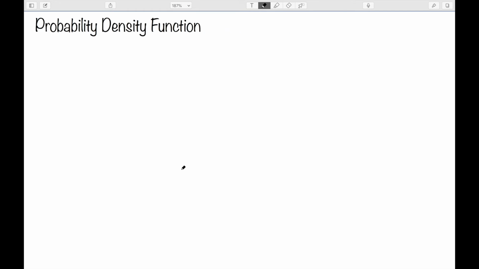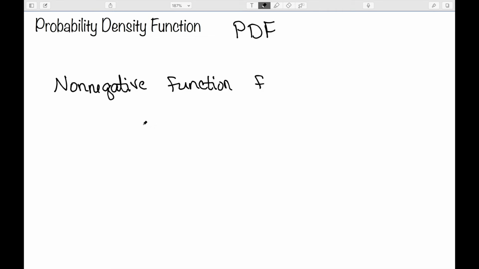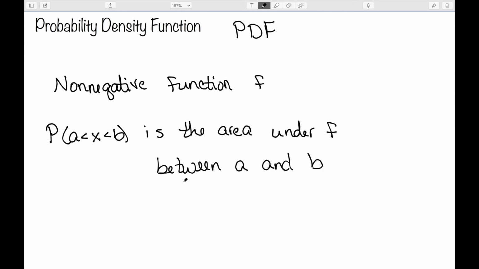While I do not have a probability mass function, I do have a probability density function for continuous variables. It's noted by PDF. This is a non-negative function that we're going to denote by f. And for the probability density function, the probability that a is less than x is less than b, so the probability that my number is between two given values, is the area under my probability density function f between a and b.